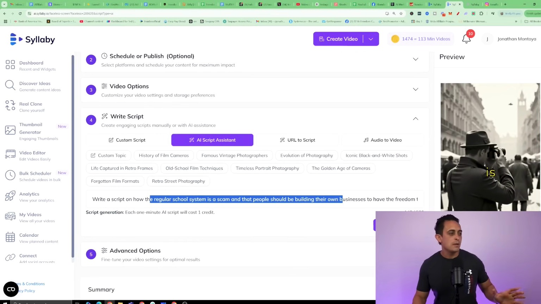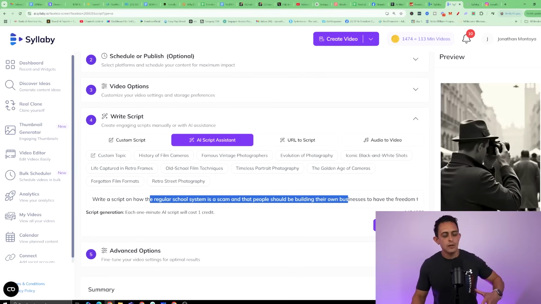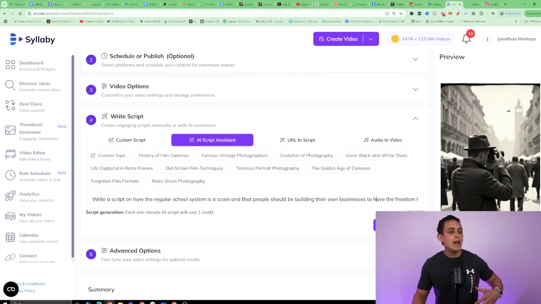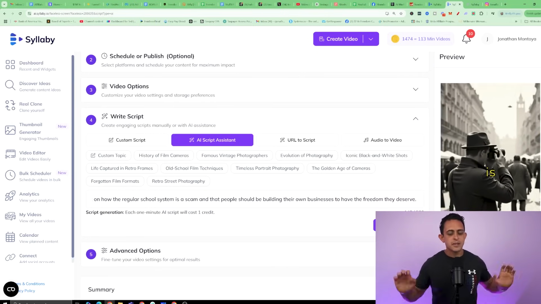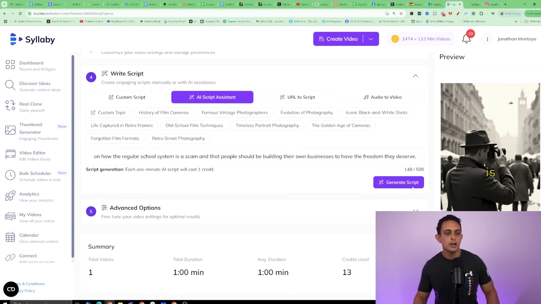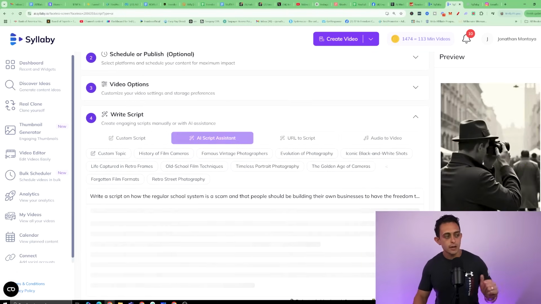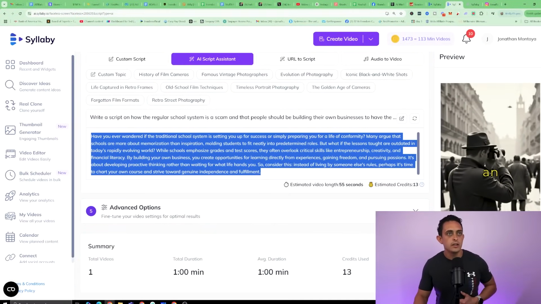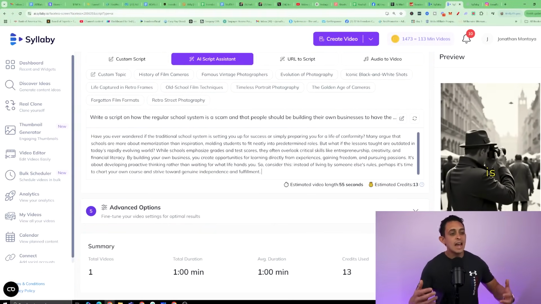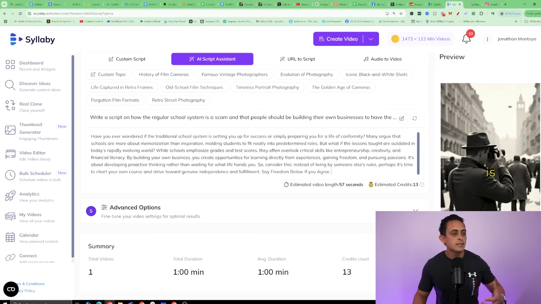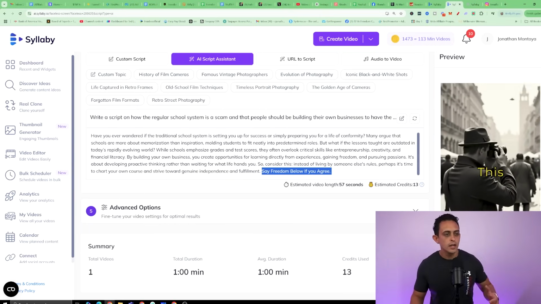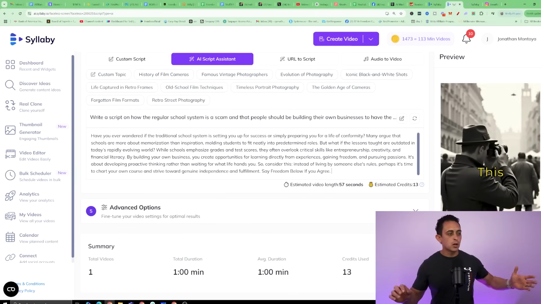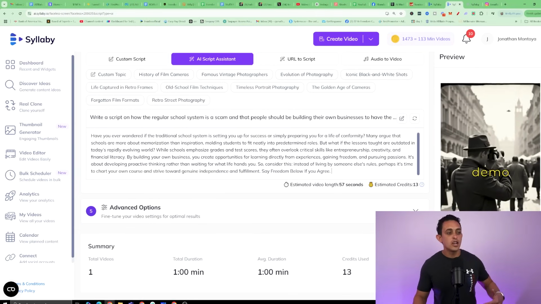Now, I'm just gonna say basically, hey, write a script on how the regular school system is a scam and how people should build their own businesses to have freedom, okay? I'm just gonna make it simple. I'm not gonna do too much here. I'm gonna go ahead and generate this script. And as you can see, it gave me a script here. You can see estimated video length is 55 seconds. Now I can add to this if I want. So I'm basically adding say freedom below if you agree. Only added 2 more seconds, so that's perfect. So I'm gonna go ahead and generate video.